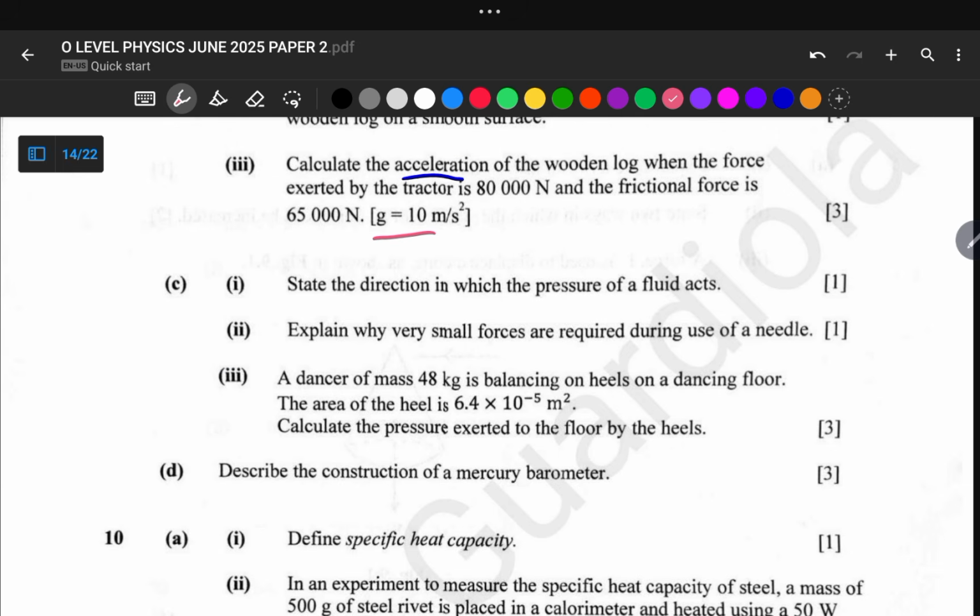Okay, so let us move on to the next part of our question, number 9, part C, which says state the direction in which pressure of a fluid acts. So pressure acts in all directions. So the direction in which pressure acts is in all directions.